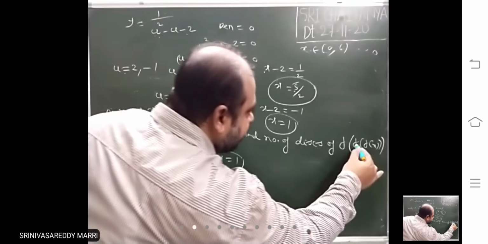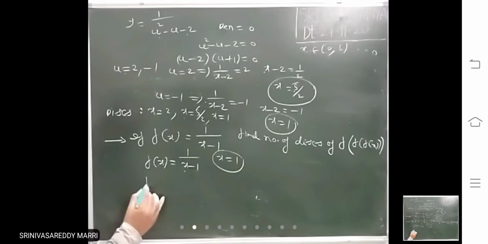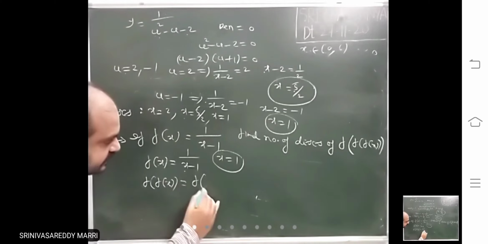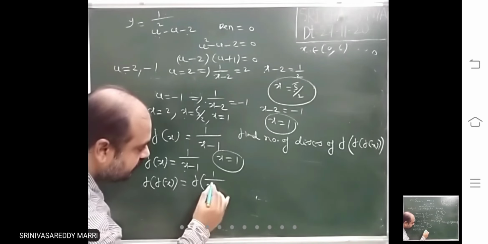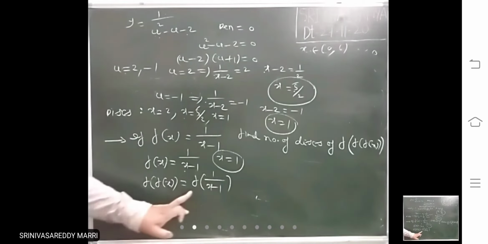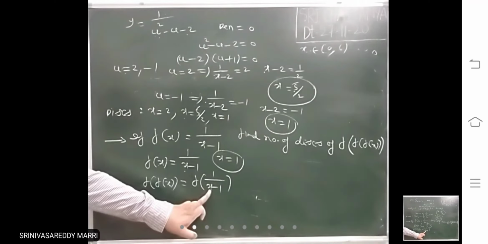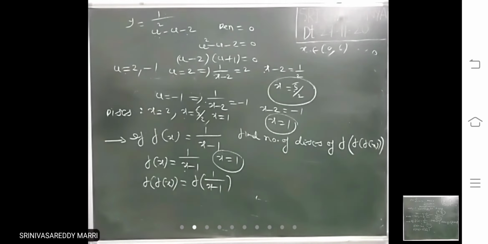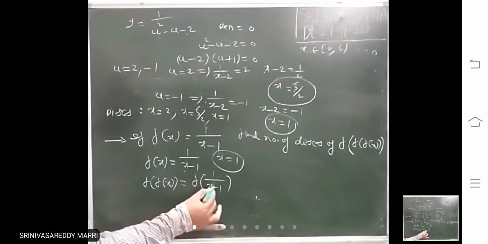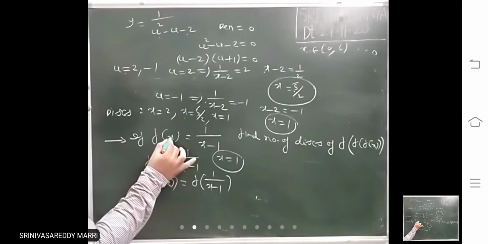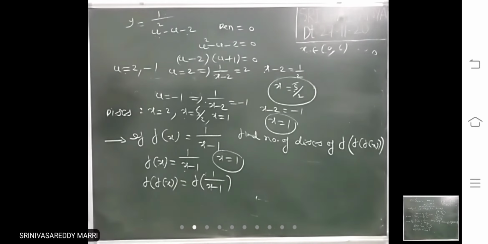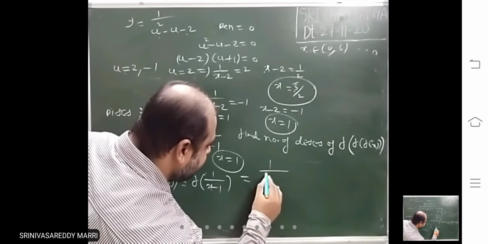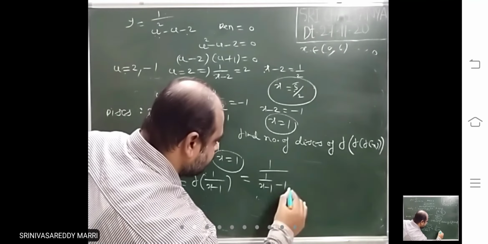Next, add one more f of x. So f of f of x we will calculate. This is nothing but f of 1 by x minus 1. How to calculate f of 1 by x minus 1? Here in place of x, put 1 by x minus 1. If we are calculating f of 2, what will we do? We will substitute 2. Similarly, f of 1 by x minus 1 is nothing but 1 by 1 by x minus 1 minus 1.